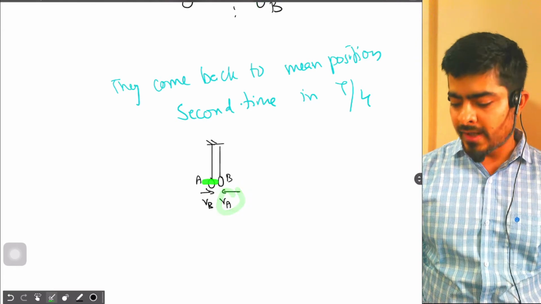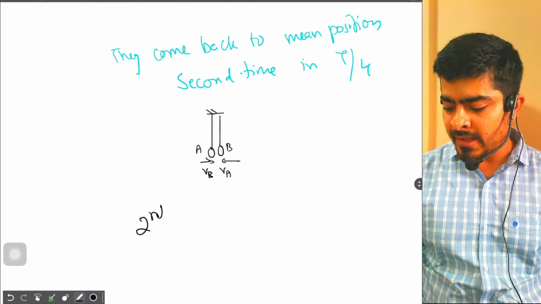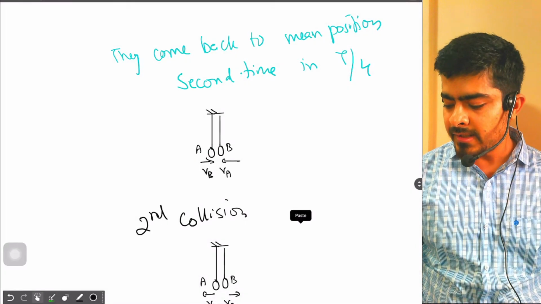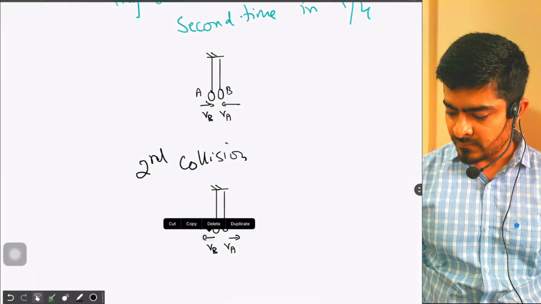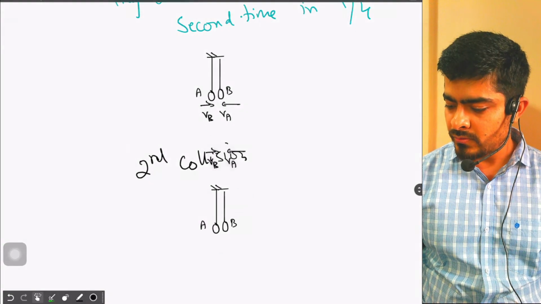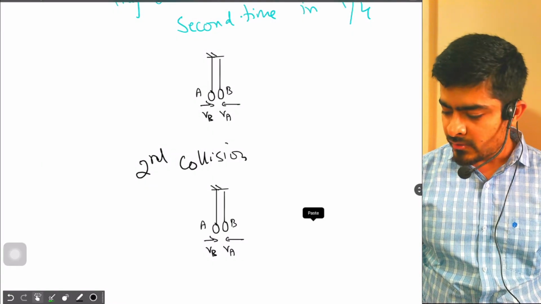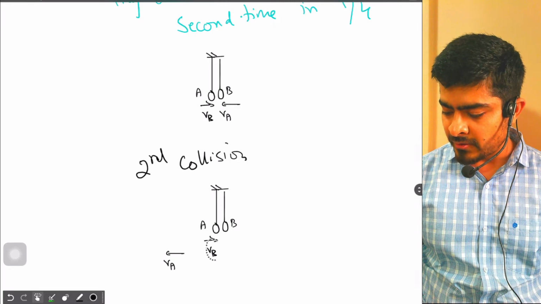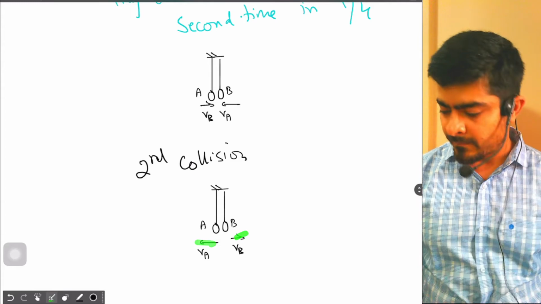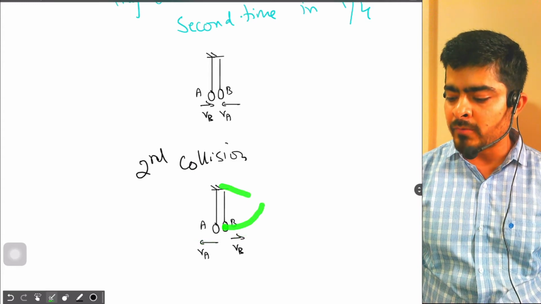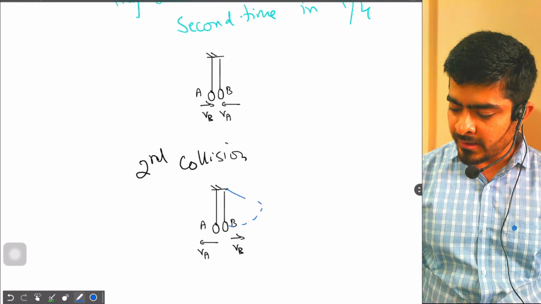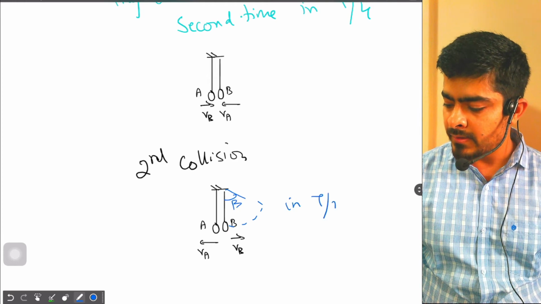Again now they will collide. So one more collision happens. The second collision will happen, and after the second collision, again they will exchange their velocities. So these are the velocities before collision. After collision, they will again exchange their velocities. Now they have again acquired their original velocities VA and VB. So from here B will again go back to the amplitude position of angle beta in time T by 4.